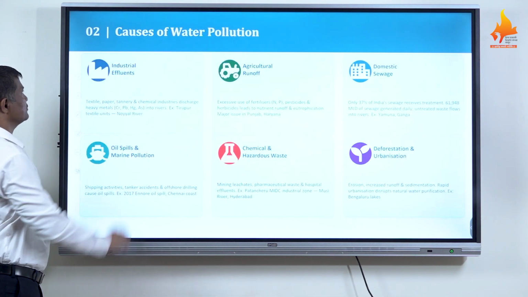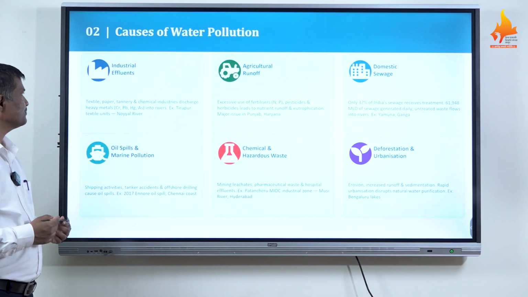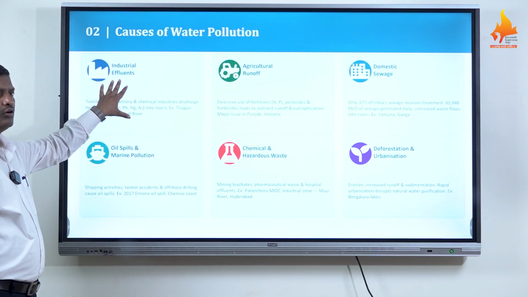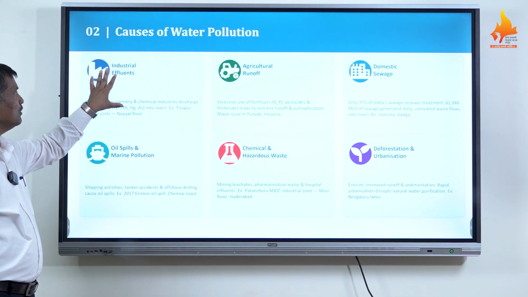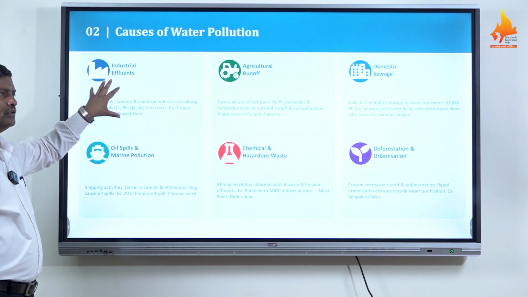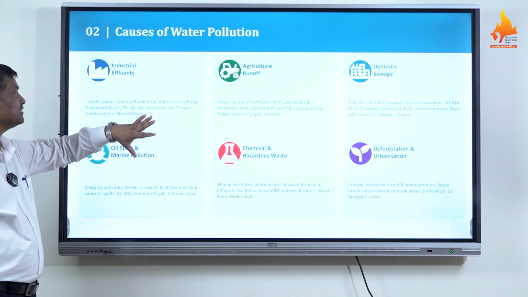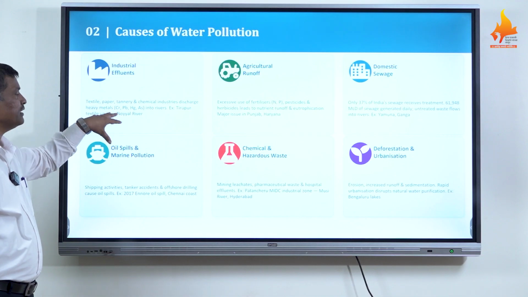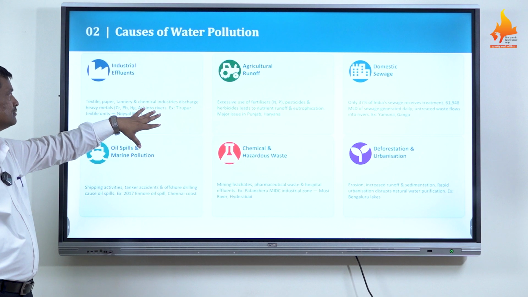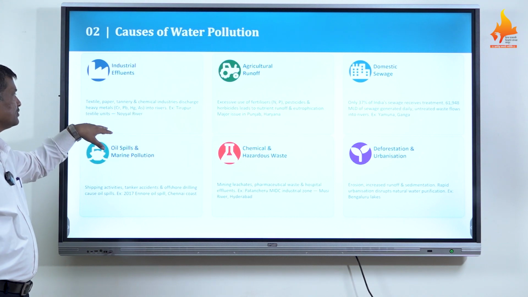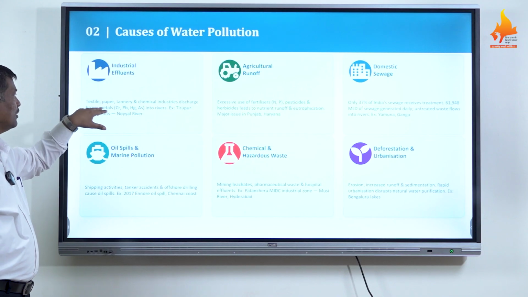Next, the causes or sources that cause water pollution. Industrialization and its development is a major cause. Textile, paper, tannery, chemical and pesticide industries heavily discharge heavy metals like chromium, lead, mercury and arsenic into the rivers. For example, the Tirupur textile units and the Noyyal river, which is heavily polluted by such heavy metals.